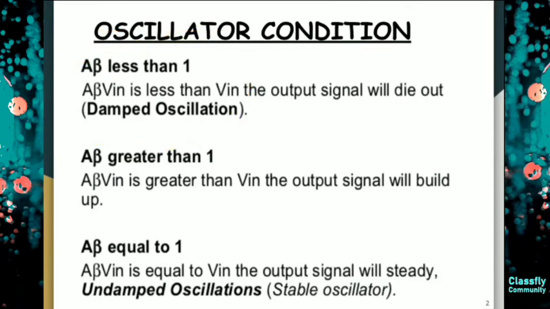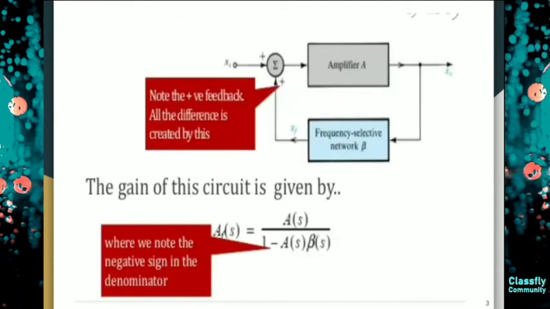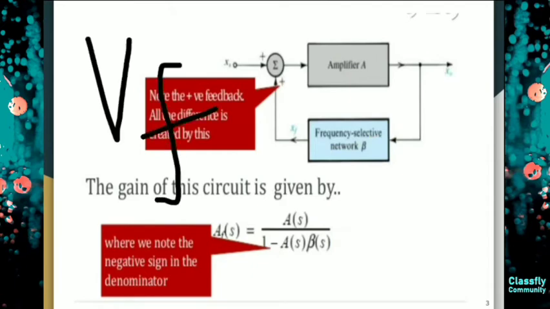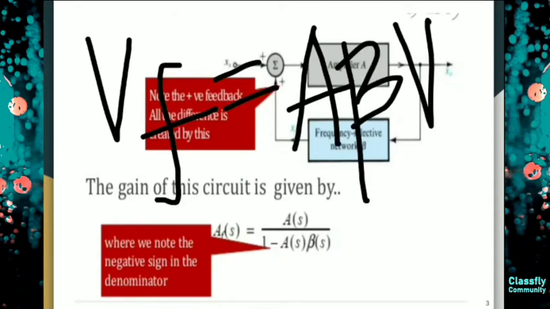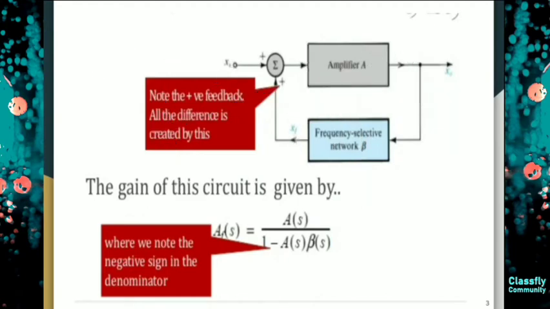Can you tell me what our VF equation will be? This is our VF, so VF is equal to A beta V in. Okay.